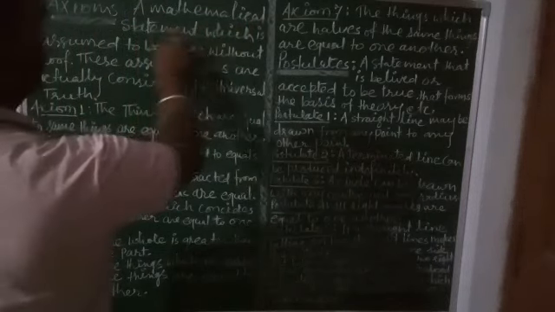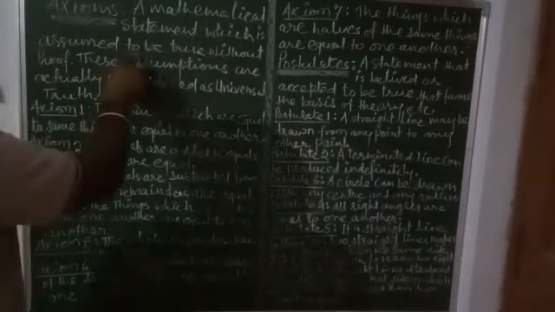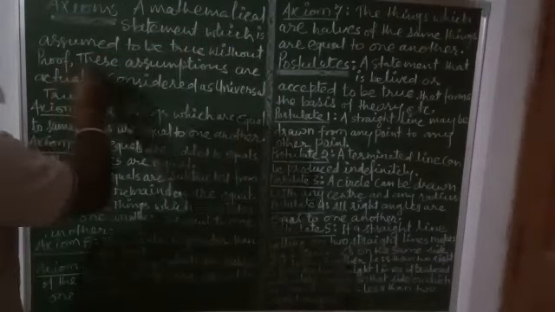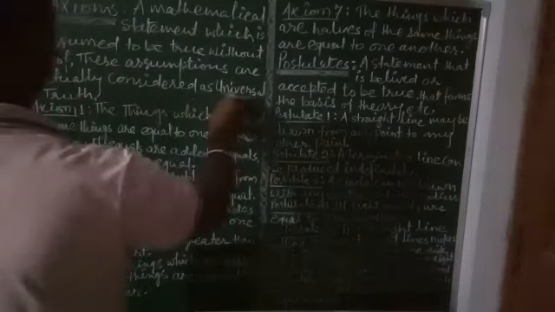And what are axioms? An axiom is a mathematical statement which is assumed to be true without proof. These assumptions are considered universal truths. Means axioms are universal truths. They need no proof. They are accepted as they are. There are 7 axioms of Euclid.